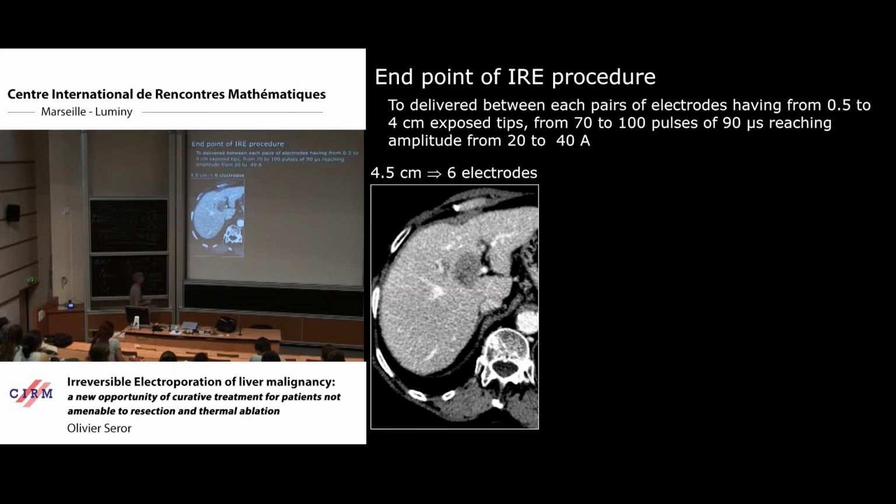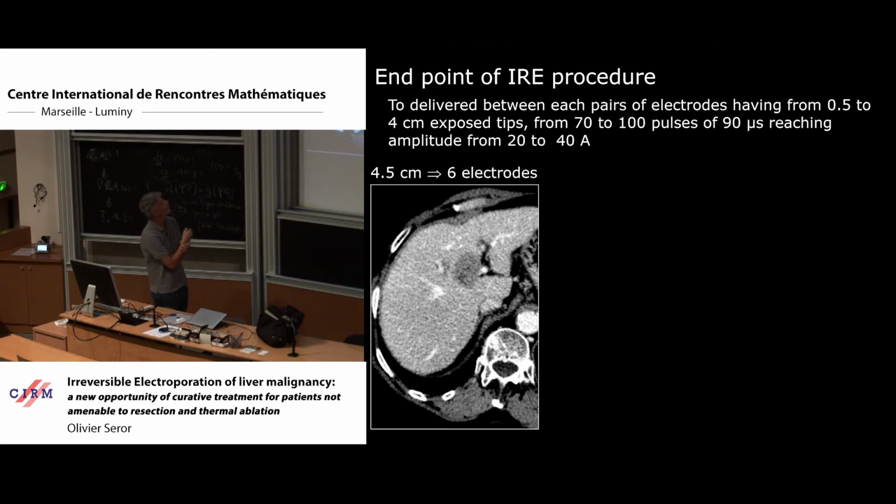So we use these chronograms to set up the generator dynamically during the procedure, to be sure to deliver the maximum energy and to achieve a complete result. This is an example of a 4 centimeter tumor in the center of the liver. It's for this reason, again, that we select electroporation, because if we tried to burn this tumor, we would have a severe complication by inducing thrombosis of the main vessel of the liver.